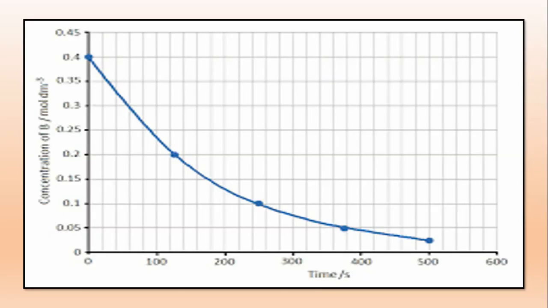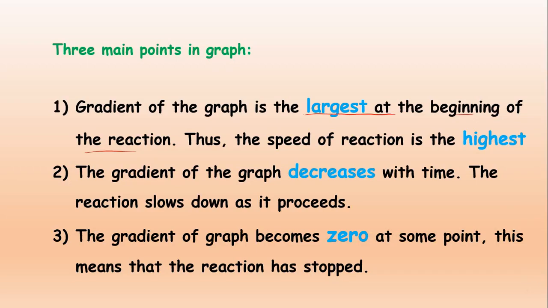Look at here, at the beginning the gradient is largest, but as we move downwards the gradient of the graph decreases. So the gradient is largest at the beginning of the reaction, thus the speed of reaction is highest. This is point number 1.